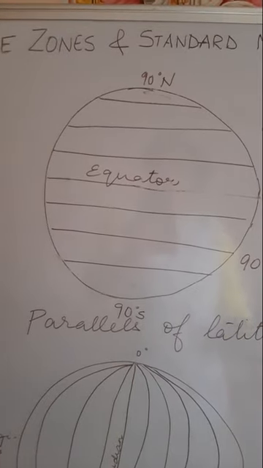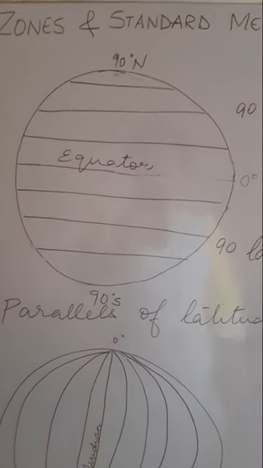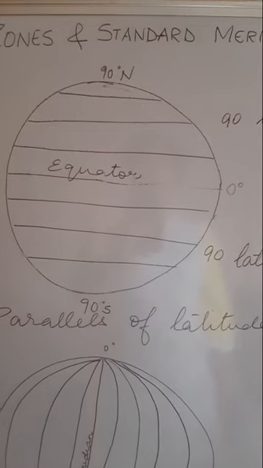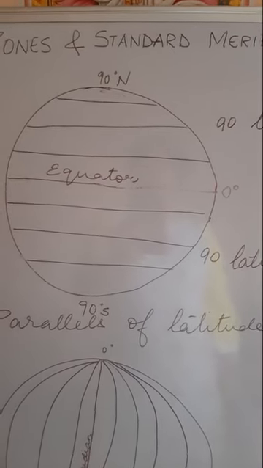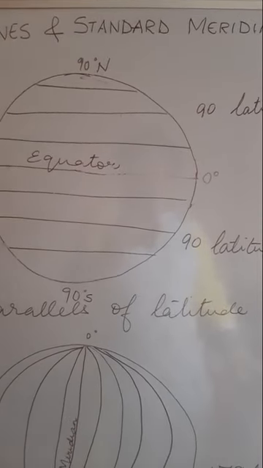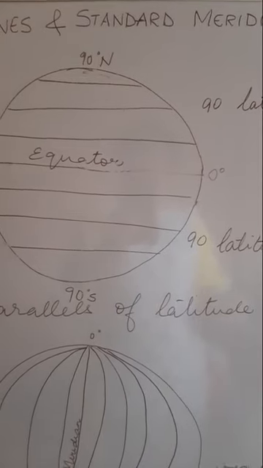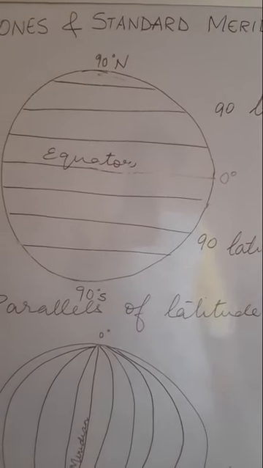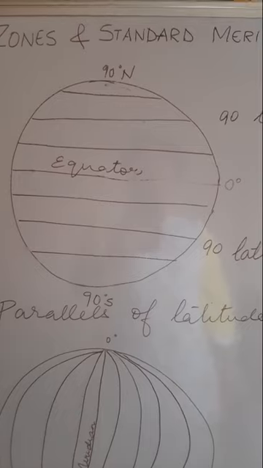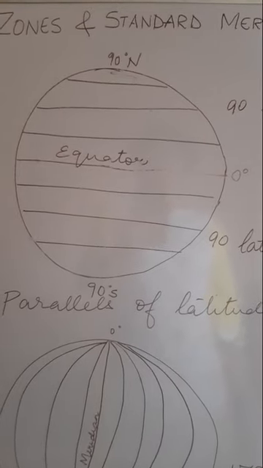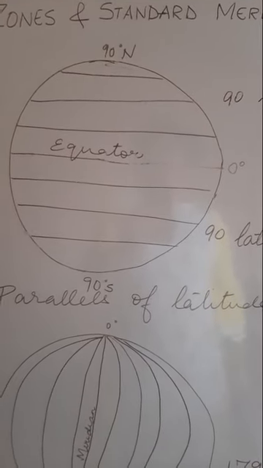So for the latitudes there are 181. How is it 181? I have already said the equator, and we add the equator along with the 90 latitudes in the northern hemisphere and 90 latitudes in the southern hemisphere.